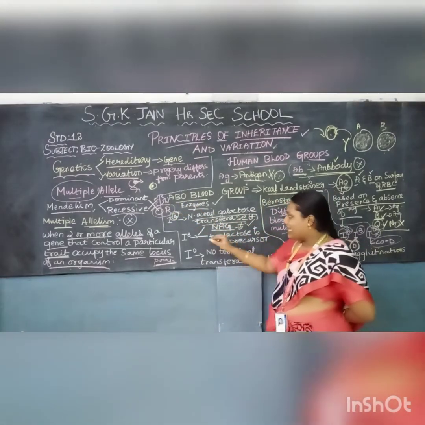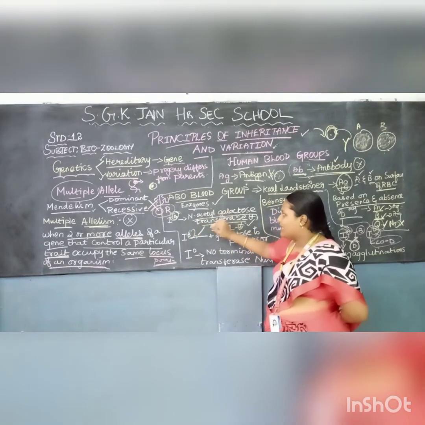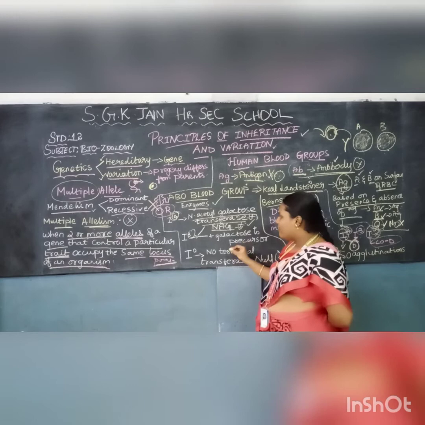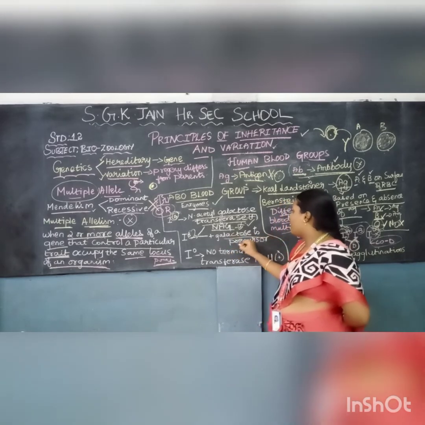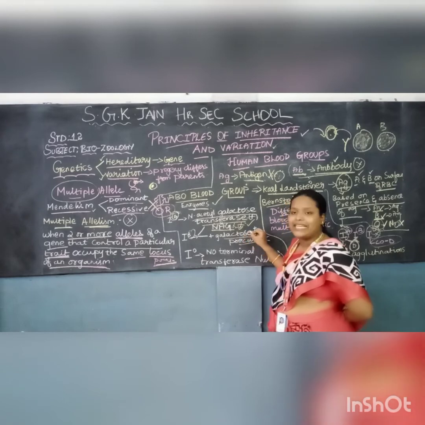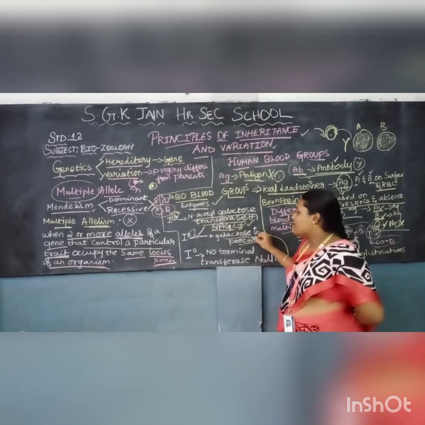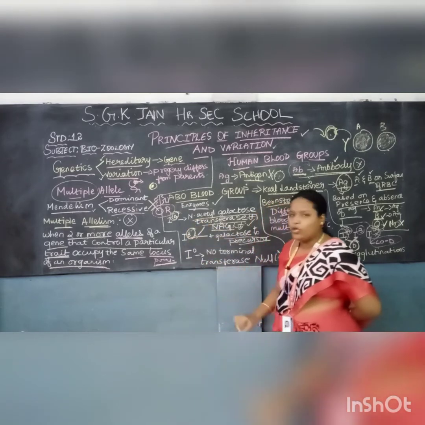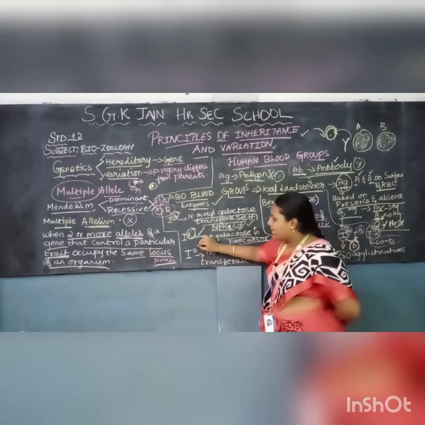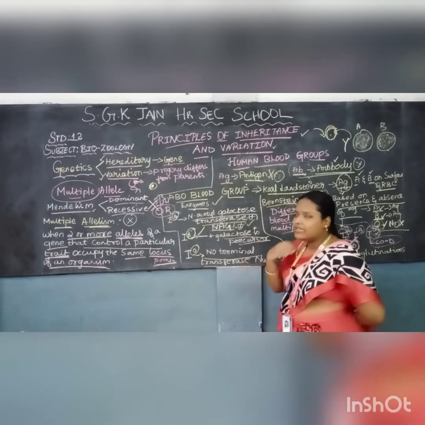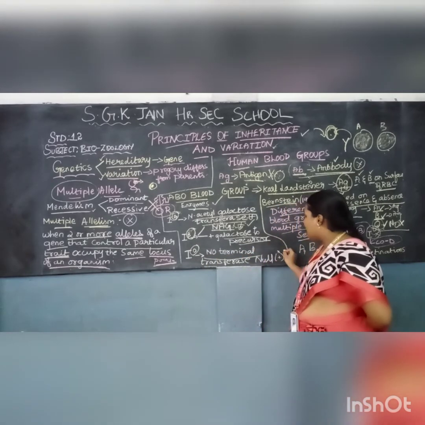Like that in the B group, the enzyme will be present, but it accepts galactose. It does not accept galactosamine, it only accepts the galactose group. So by this we can conclude that it is a B group. In the O group, no terminal transferase will be present, nothing will be there. So here it is a null group.